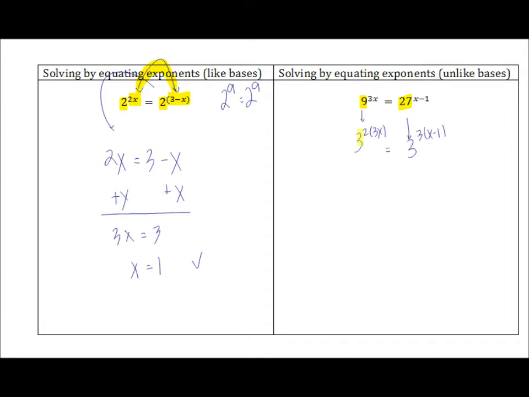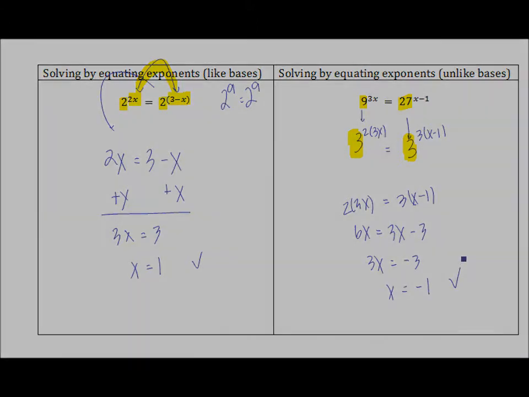If you can get them to be like bases, then you're in the scenario from the first problem. You can just equate their exponents. Since those 3's are the exact same thing, we know that their exponents, 2 times 3x, has to be equal to 3 times x minus 1. Before we solve, we should distribute. And now we can solve for x. You should have arrived at x equals negative 1.